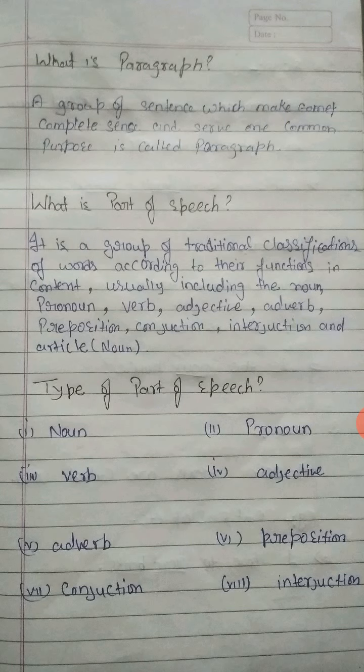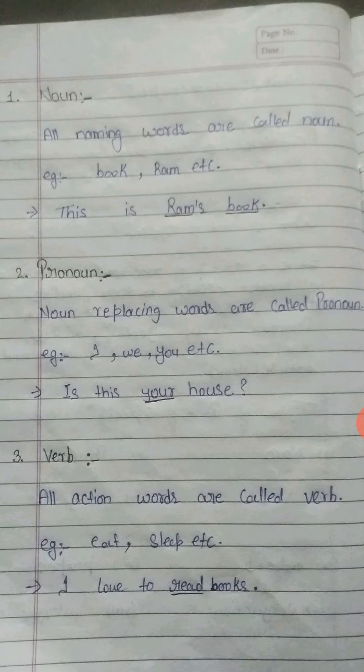So now I am going for the types of parts of speech. We have 8 types of parts of speech: noun, pronoun, verb, adverb, adjective, preposition, conjunction, interjection. So if we talk about noun, what is noun?